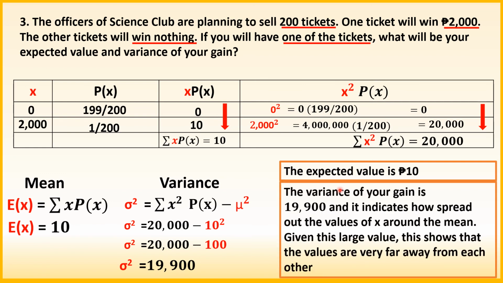Therefore, the expected value is 10 pesos. The variance of your gain is 19,900 and it indicates how spread out the values of X around the mean. Given this large value, this shows that the values are very far away from each other.